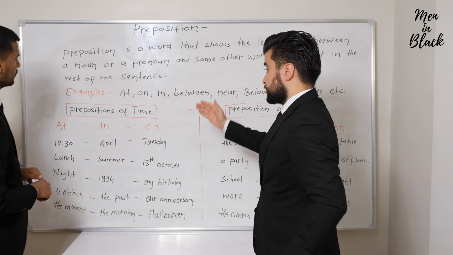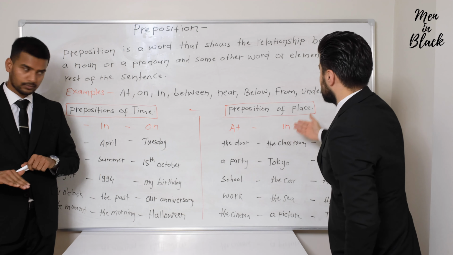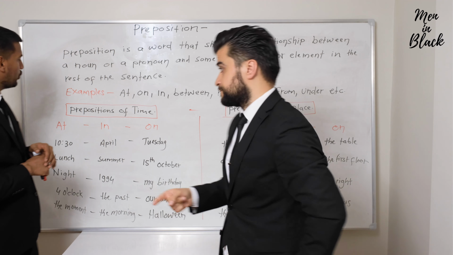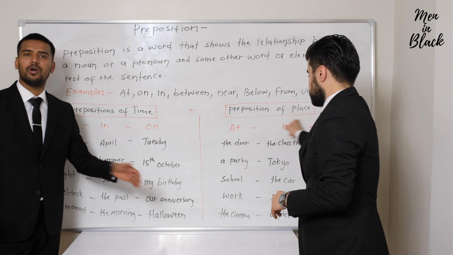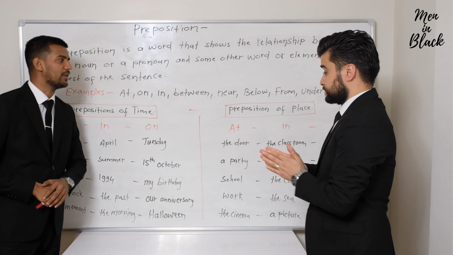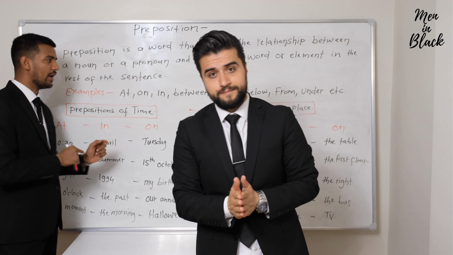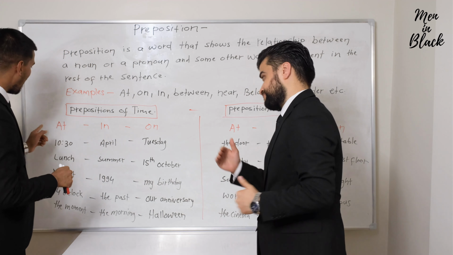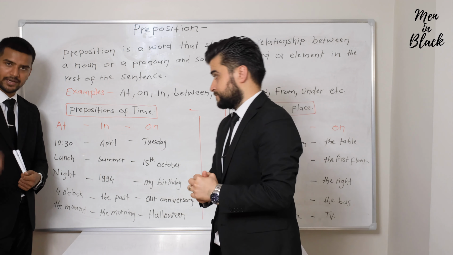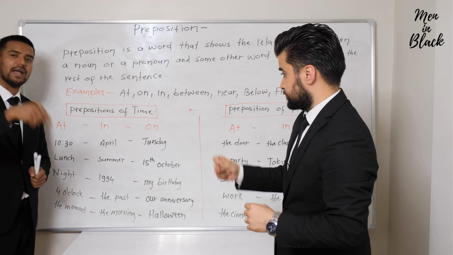As you see: at, on, in, between, near, below, from, under. Shall I go ahead? Yeah. So there are two kinds of preposition: preposition of time and preposition of place. As you see on the board, at, in, on are used in preposition of time, and at, in, on are also used in preposition of place. It's very similar, but one is time, another is place. How do we use it? Let's see. At 10:30, at 9:30, when you mention time. At lunch, at night, at 4 o'clock, at the moment.